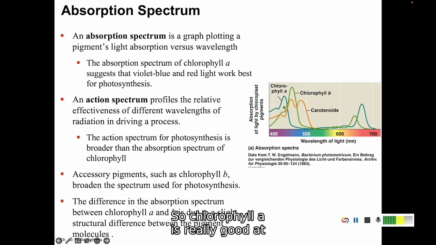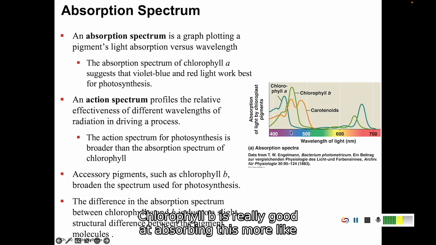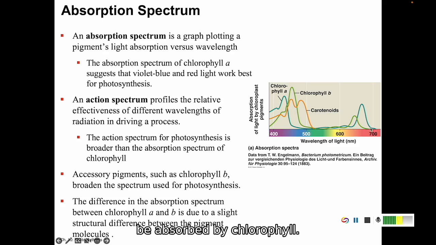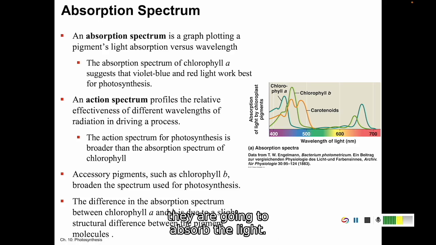So chlorophyll A is really good at absorbing this blue-violet light, and it can absorb some red light. Chlorophyll B is really good at absorbing this more true blue light and a more orange light. So all of those light colors are able to be absorbed by chlorophyll. They are going to absorb the light. They're going to take the energy from the light and turn it into the energy to power photosynthesis.